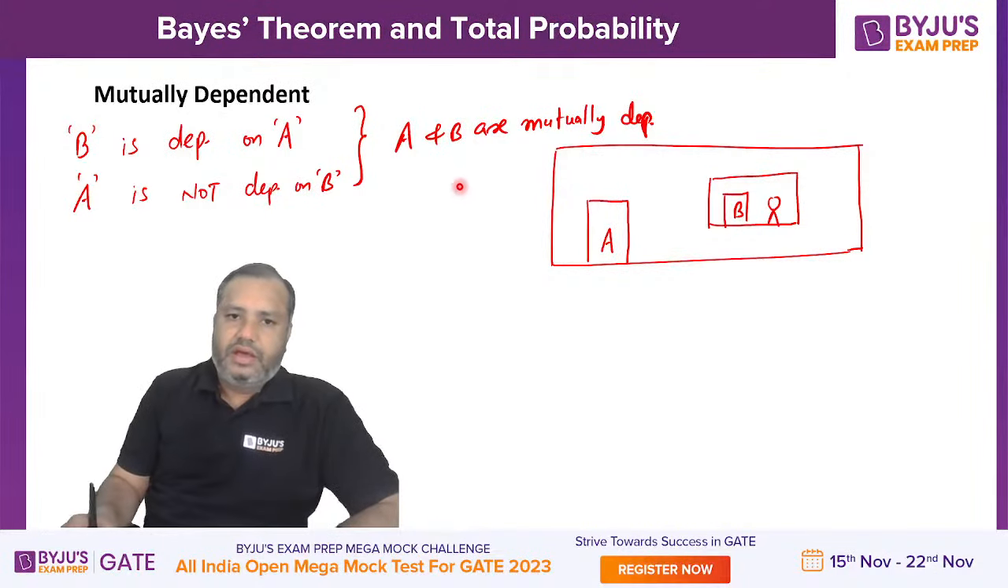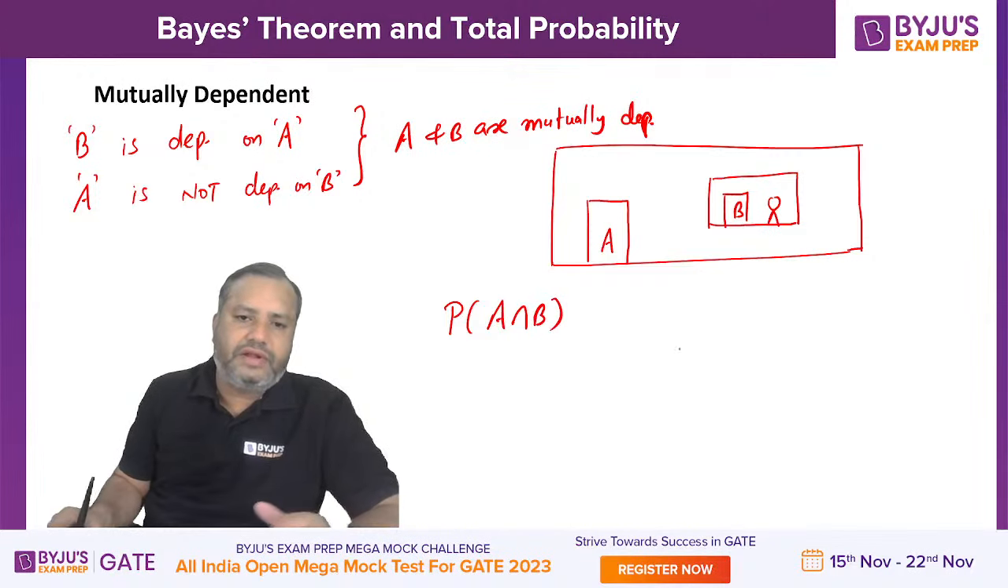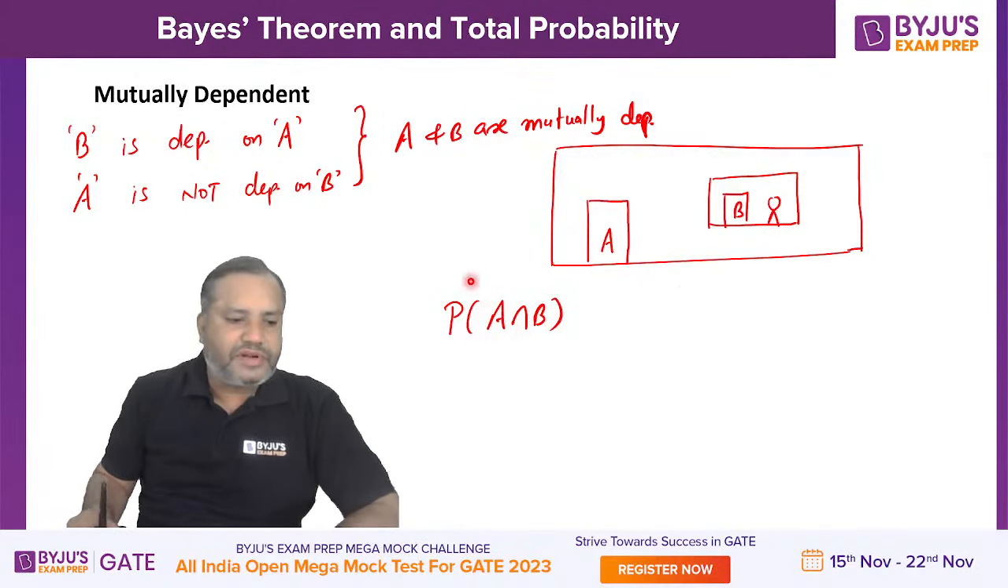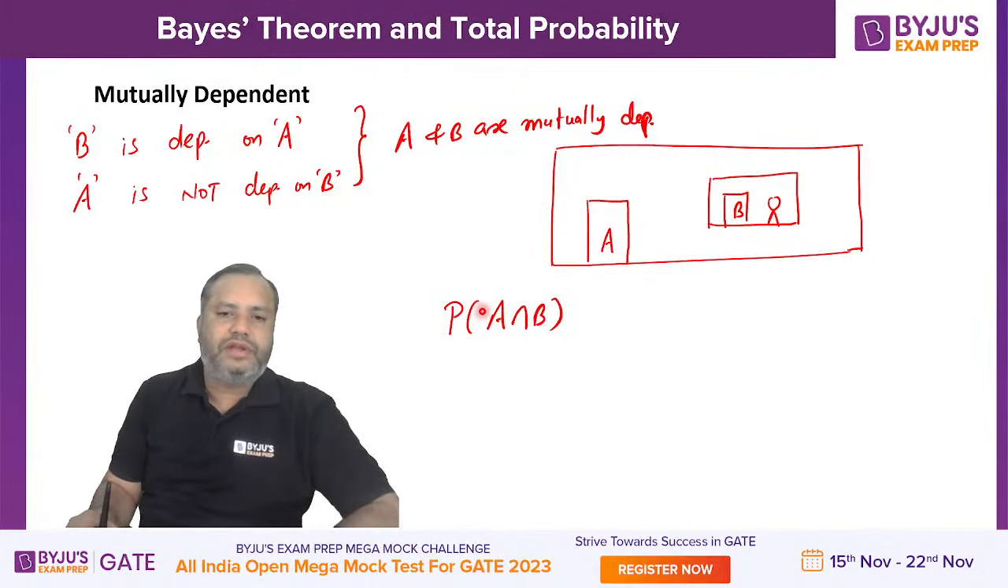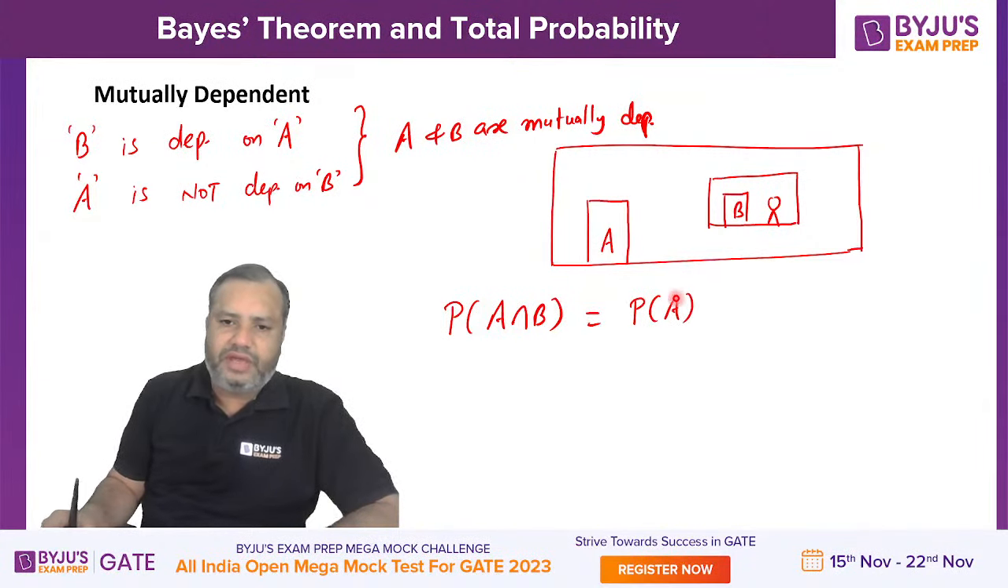Now, if A and B are mutually dependent, then we are interested in their joint probability. What is their joint probability? Probability of A intersection B. What can you read this as? This is the joint probability of A and B. Joint probability of A and B will be probability of A multiplied by probability of B.